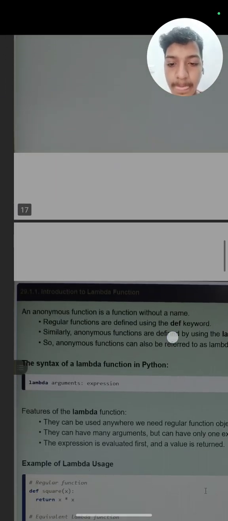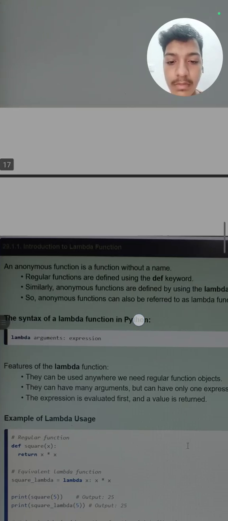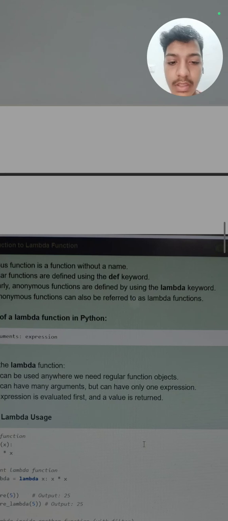So next is introduction to lambda function. What is a lambda function? A lambda function is an anonymous function, a function without a name. Like in 6th or 7th class you read a poem where the writer's name is sometimes given as anonymous, because the writer does not want to reveal his real name. Regular functions are defined using the def keyword. Similarly, anonymous functions are defined using the lambda keyword.